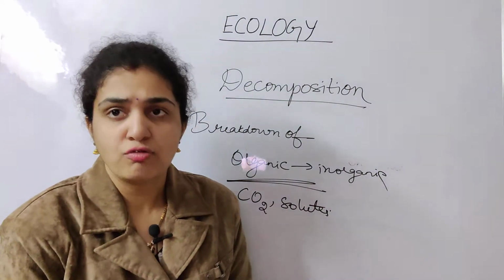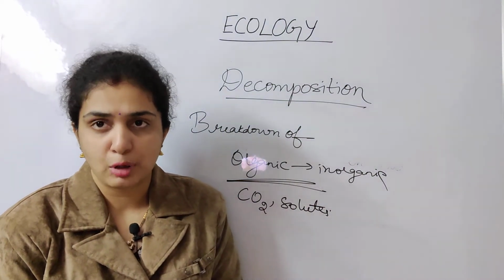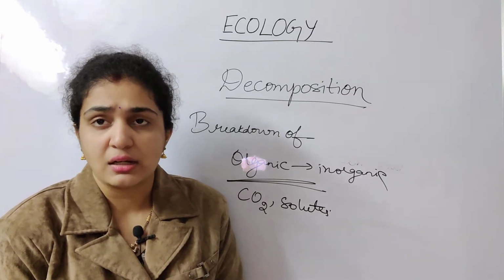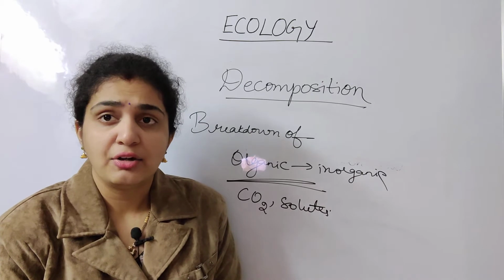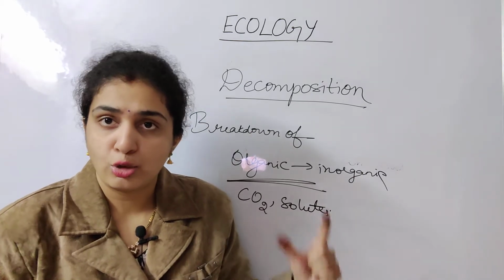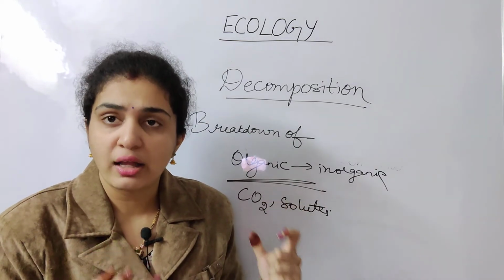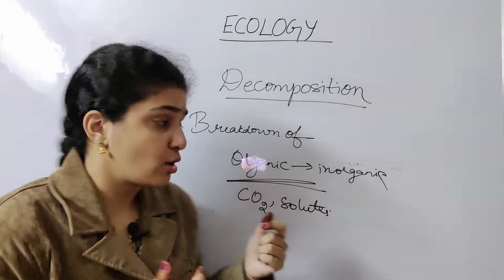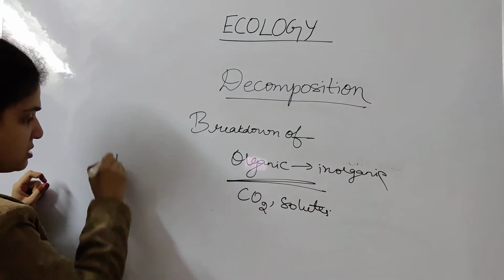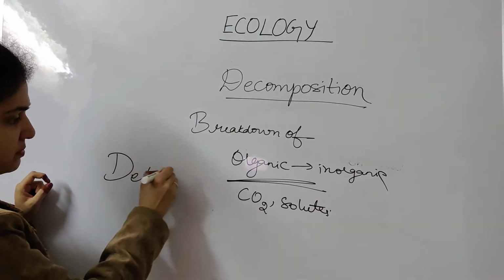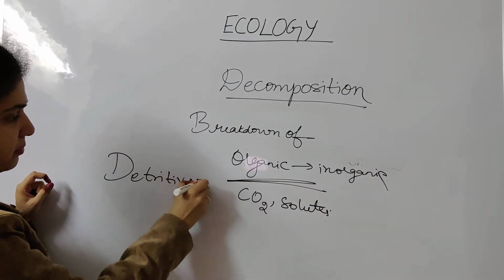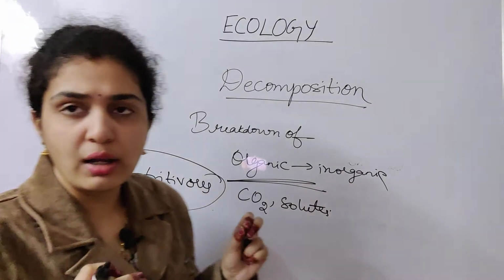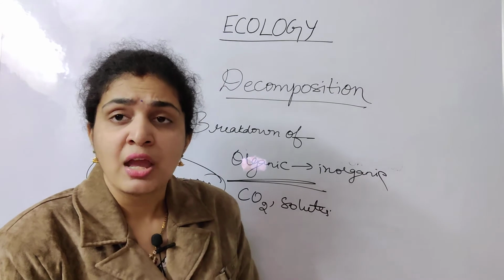For the process of decomposition, detritus is required. What is detritus? I told you, the organisms which are participating in the decomposition process are also called detritivores. Detritivores break down organic matter into smaller inorganic molecules.